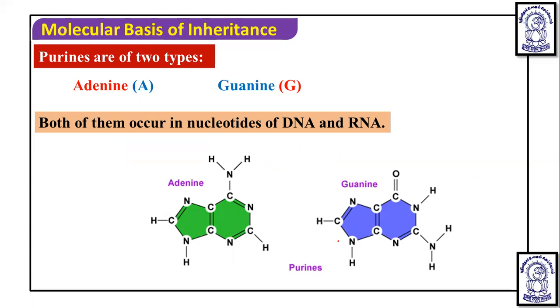So here, if we talk on this particular adenine, this is the first position, second, third, fourth, fifth, sixth, seven, eight, nine. Now here on the fourth carbon, you will see the NH2 group.